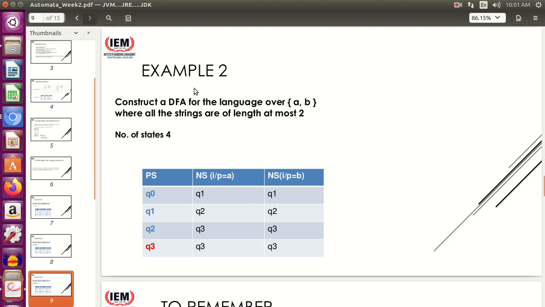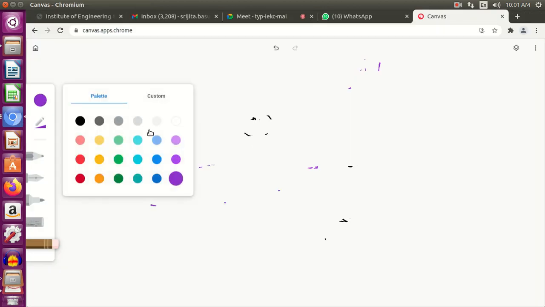Next, construct a DFA for the language over a, b where all the strings are of length at most 2. Now, for at most 2, how can we do that? Let's see. So I start at q0. At most 2 means q0 can also be a final state, because a null string will also be accepted. So make q0 a final state.